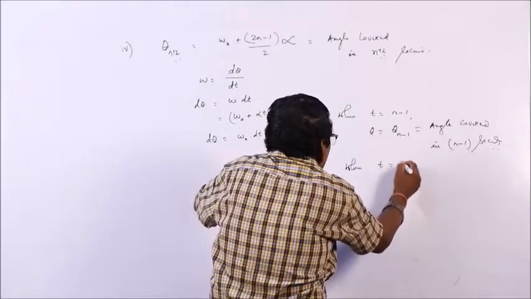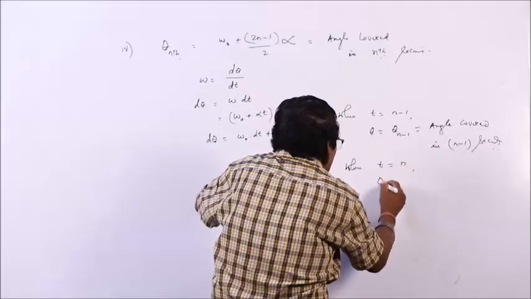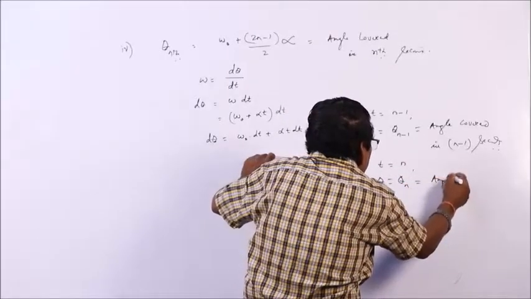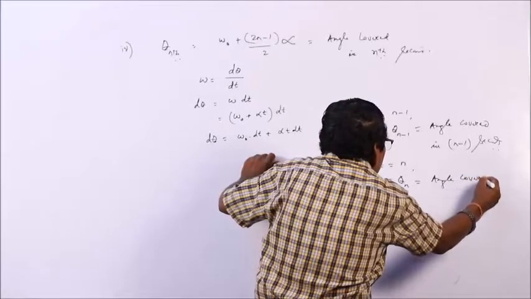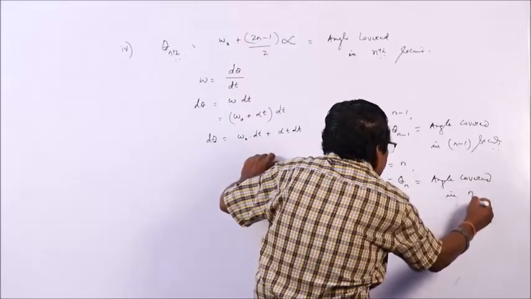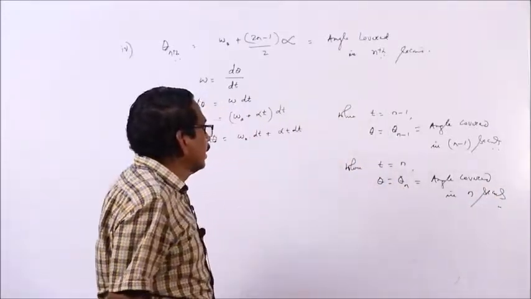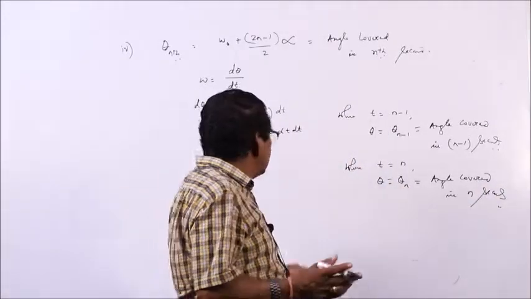When t is equal to n, theta is equal to theta n, that is your angle covered in n seconds. So, what is theta nth?